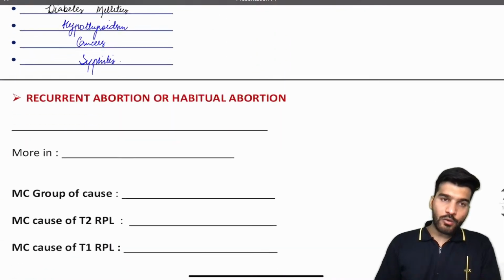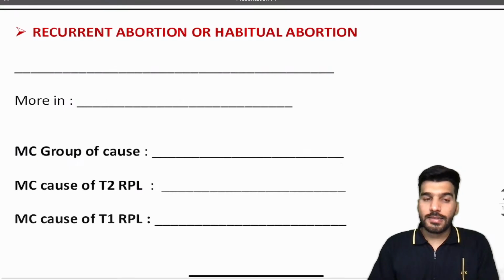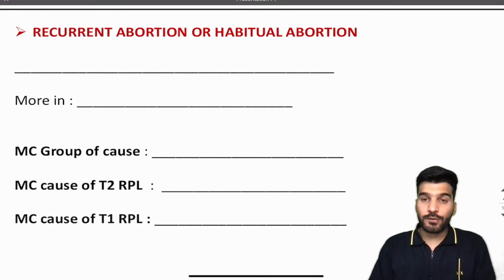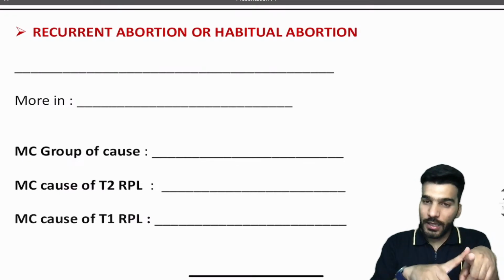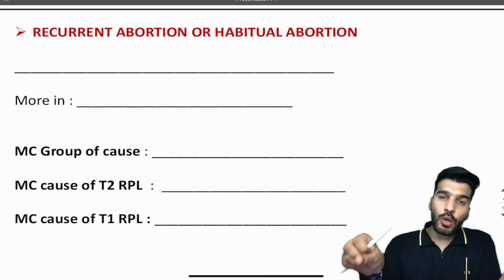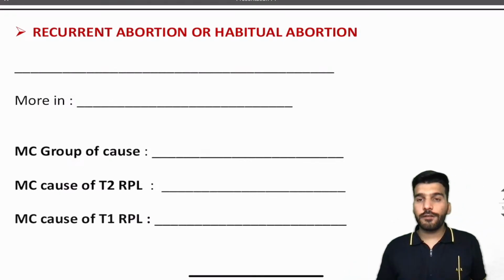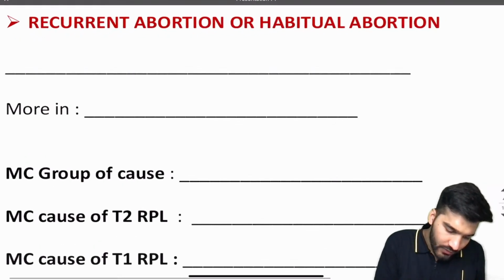Okay. Now, sir, what exactly is a recurrent abortion? As before the beginning of this session, I've told you, either there will be spontaneous abortion, induced abortion, or recurrent abortion. How to define recurrent abortion? It means 3 or more recurrent abortions.